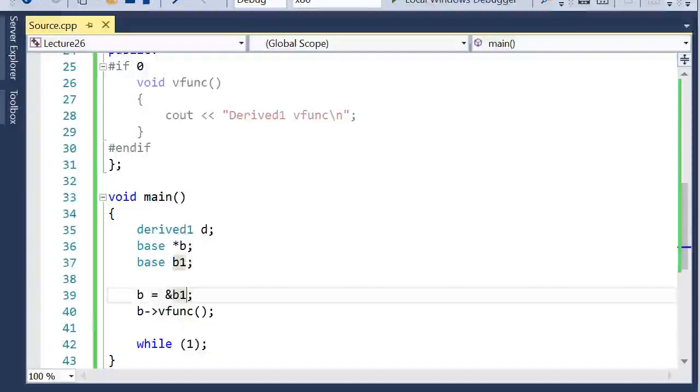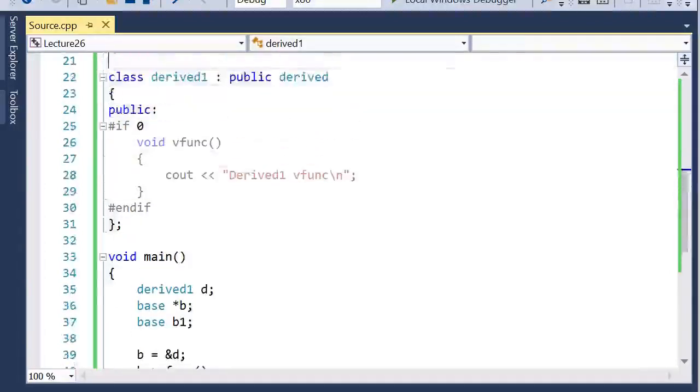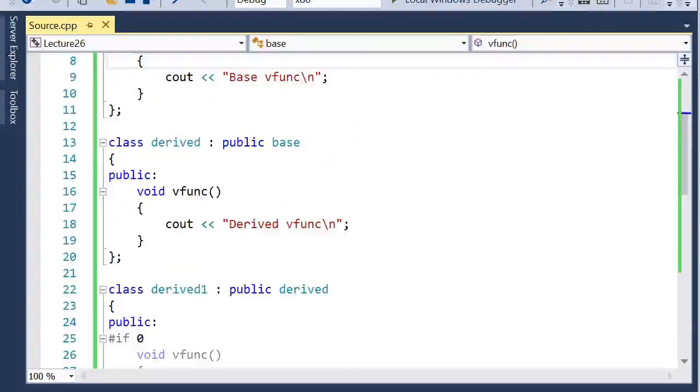And now we'll assign this pointer with this derived class object, which is of the derived one class. Now when you execute this virtual function, can you tell which function will be executed? Whether it will print this statement from the base class or this statement from the derived class.